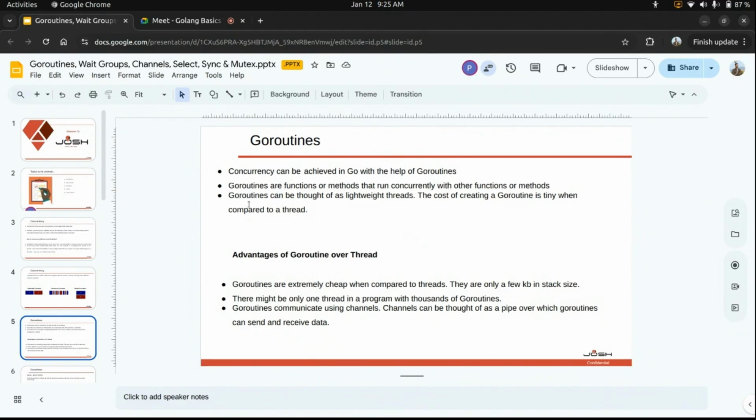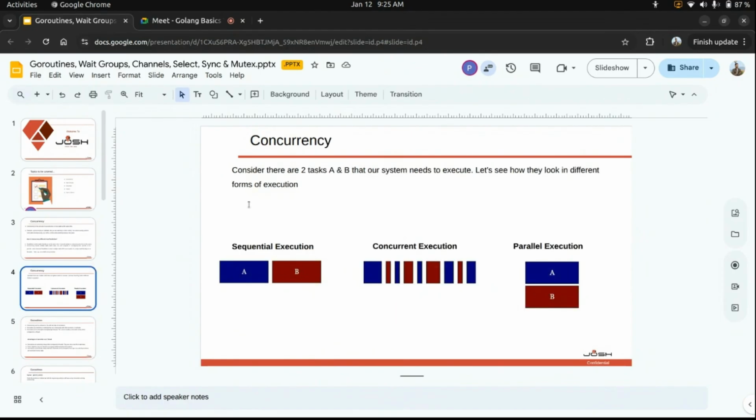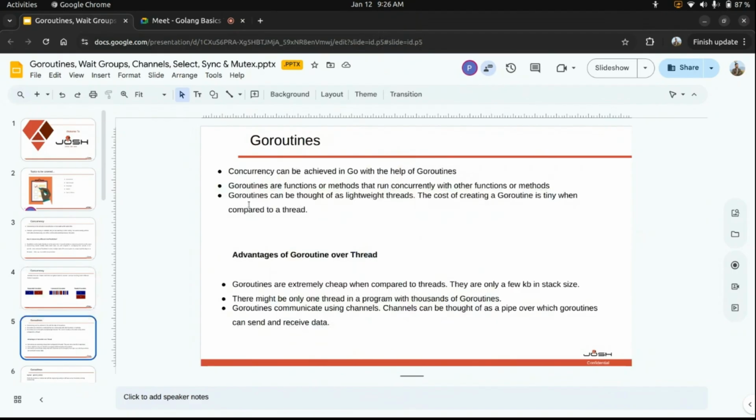Now consider that there are two concurrent tasks, task A and task B. These two tasks are independent of each other. If you want to communicate between these two tasks, how can we achieve this? Go routines communicate using channels. Consider a pipe: we have to pass data from the start end to the other end through a pipe. Let's consider this pipe as a channel. Channels work in a similar fashion in Golang. We'll cover channels in more depth in the next slides.